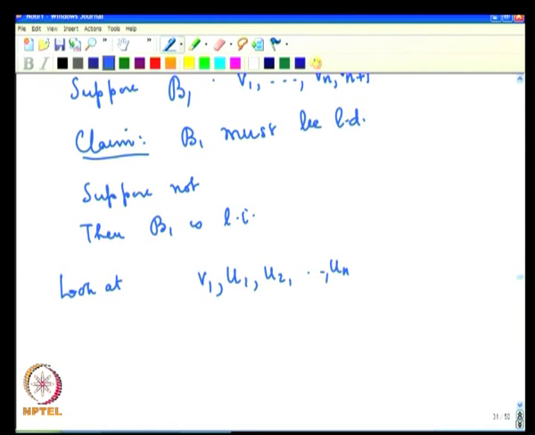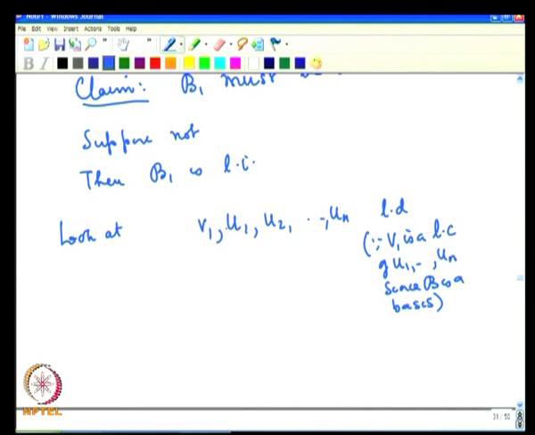Since u1, u2, ..., un is a basis, V1 can be written in terms of u1, u2, ..., un, and therefore, V1, u1, u2, ..., un will be linearly dependent, since V1 is a linear combination of u1, u2, ..., un, since B is a basis. B is a basis, everybody must be a linear combination.